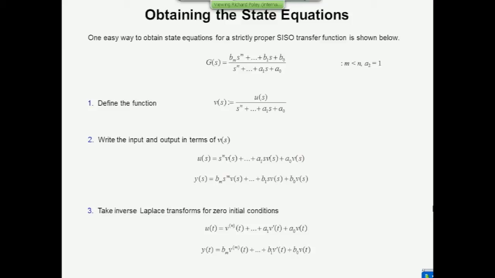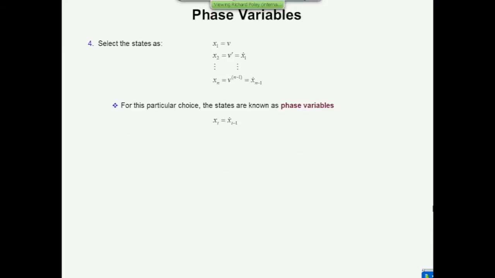Now here's the clever and unique thing about this method. We're now going to select states. State selection is an arbitrary process, so you can use anything you like. But there is one unique choice of states for a system like this, where the states are called phase variables. And the phase variable selection is this. I'm going to select x1, the first element in the state vector, as this variable v, the function of time from the previous equation. The second element in the state vector is the derivative of v, right, is v prime,